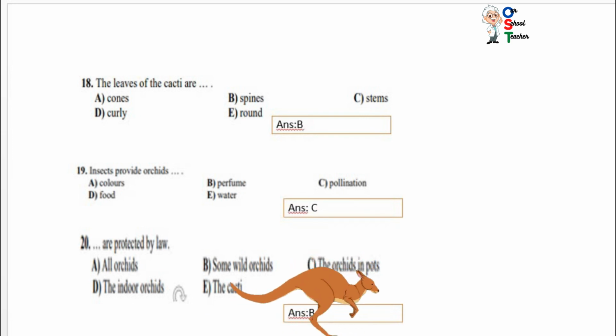So this is all about the sample paper and you have to read it carefully because most of the information is given on the paper. If you read carefully, you are able to answer.